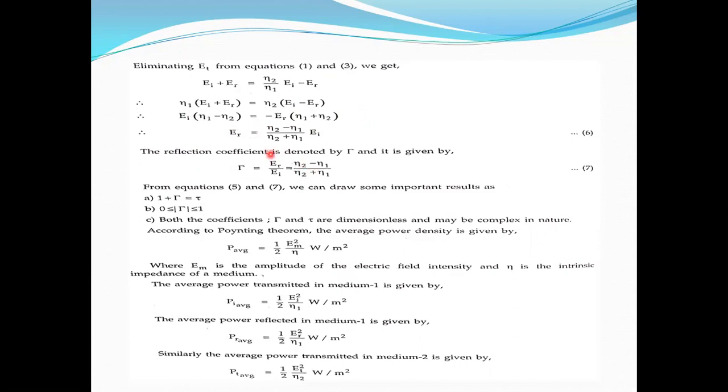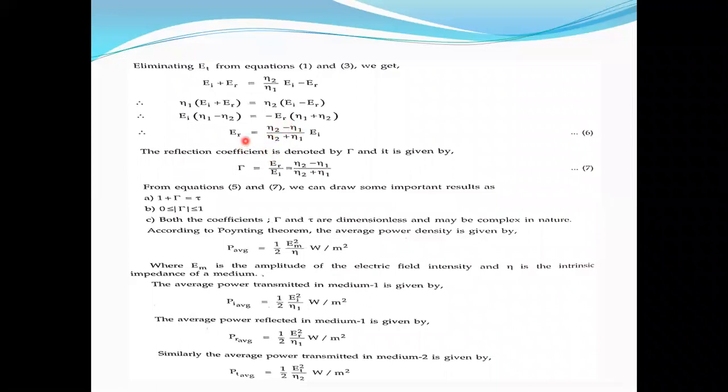So ER by EI is equal to eta 2 minus eta 1 by eta 2 plus eta 1. It is like in our transmission line, ZR minus Z naught by ZR plus Z naught. Here ZR is the load and Z naught is the line characteristic impedance. Similarly, eta 1 is like the characteristic impedance, eta 2 is like ZL.